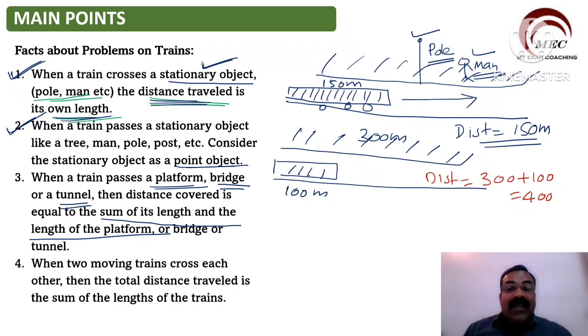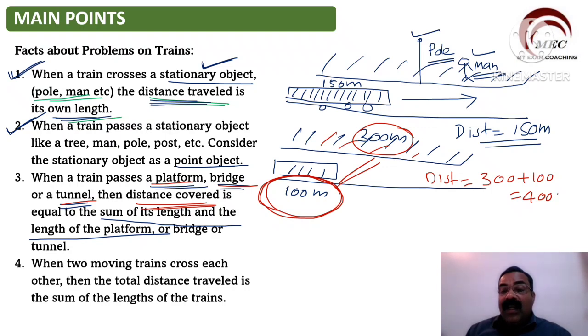What is the meaning of this? कहने का मतलब ये है जब ट्रेन प्लेटफॉर्म या ब्रिज या टनल को क्रॉस करते हैं, so the total distance traveled will be equal to the sum of the lengths. Length of the train 100 मीटर भी लेना है, प्लेटफॉर्म का जो लेंथ है 300 मीटर वो भी लेना है, दोनों को ऐड करके total will be equal to distance. Understand this concept very clearly.